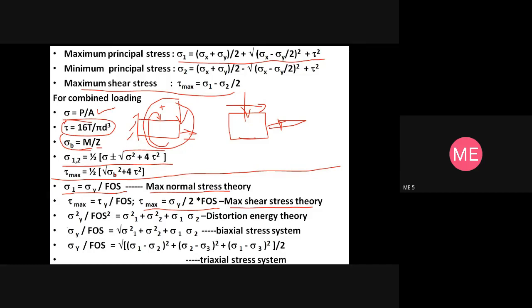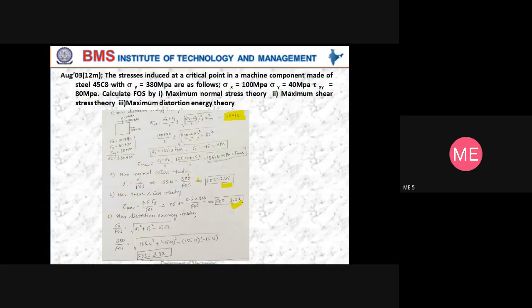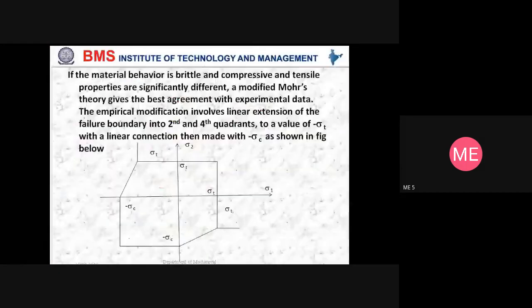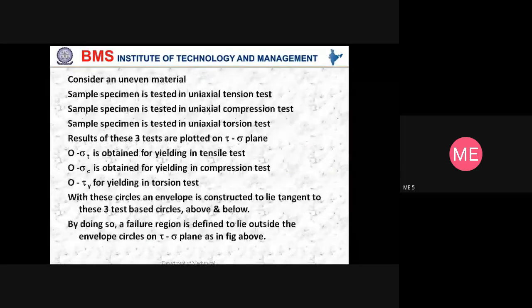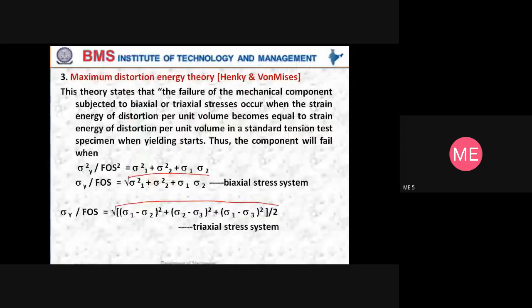And sigma y by FOS is equal to root of sigma 1 square plus sigma 2 square plus sigma 1 minus sigma 2. I have a doubt here. Yes, please change it. Here it is minus sigma 1 sigma 2.